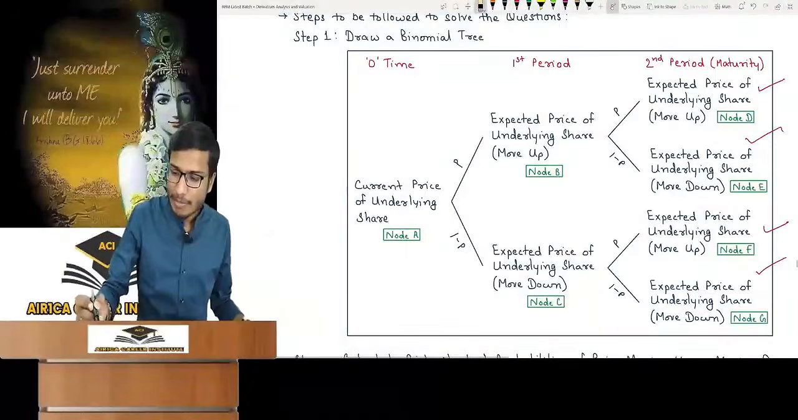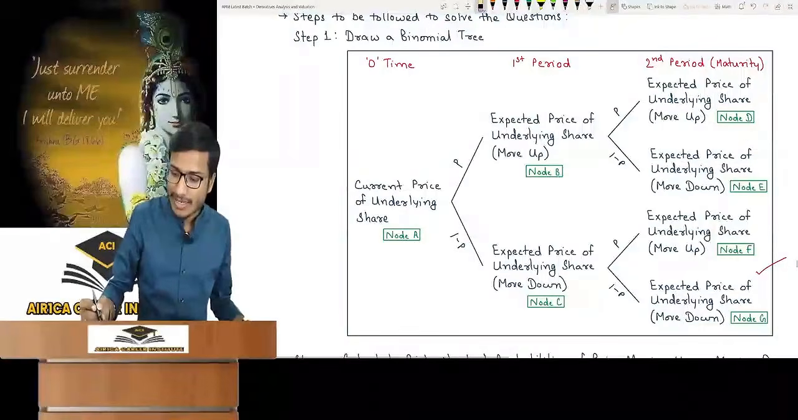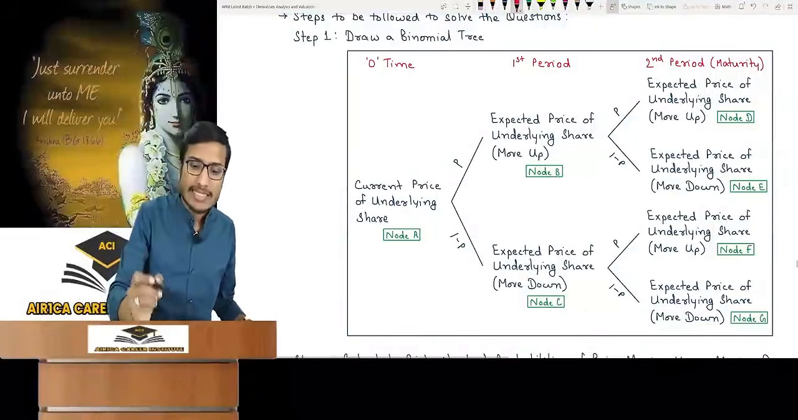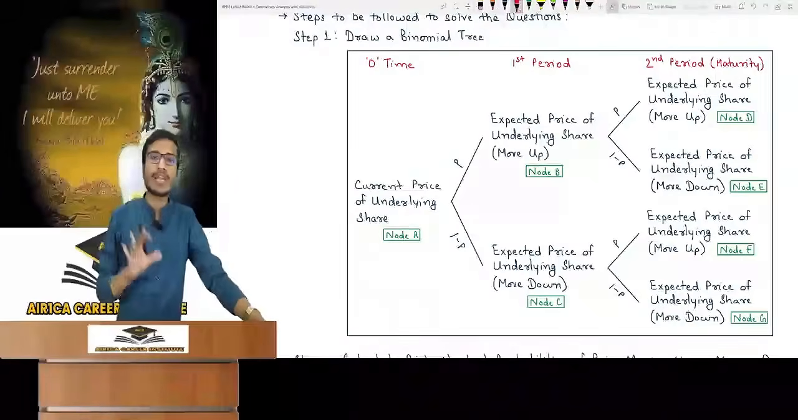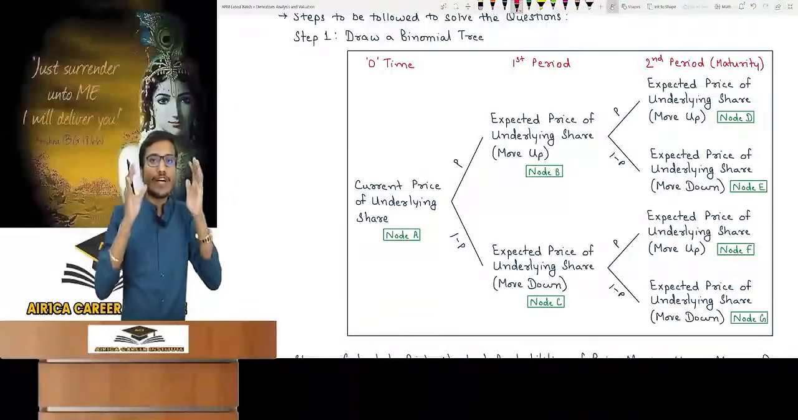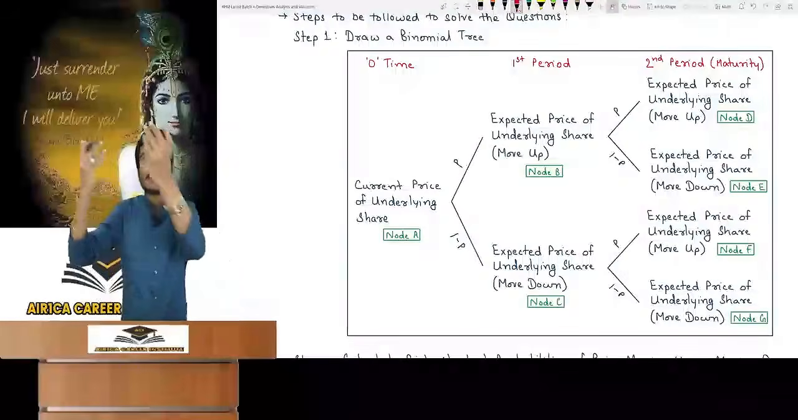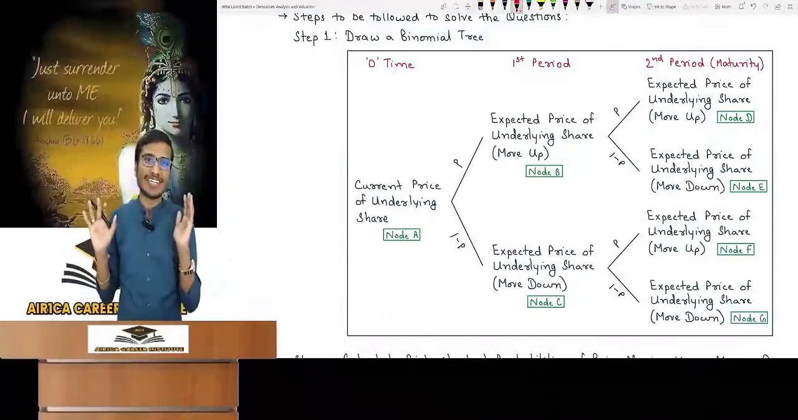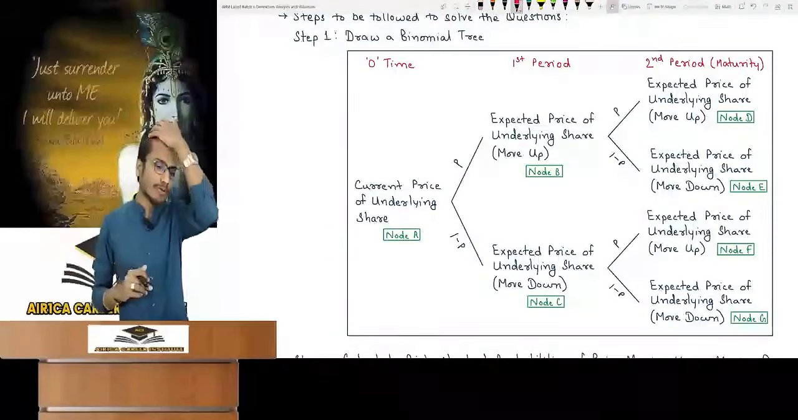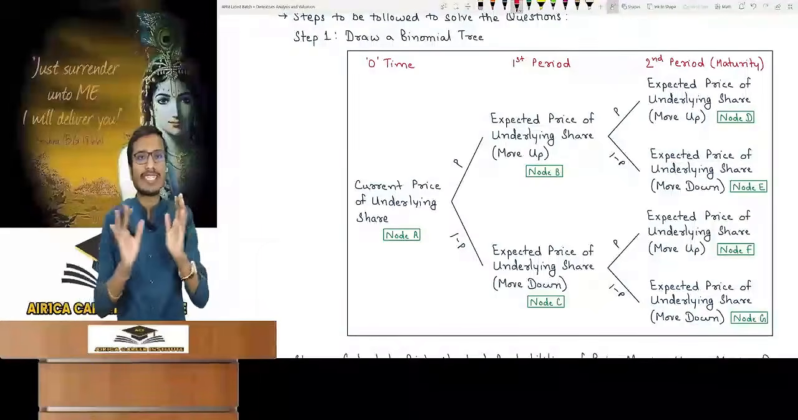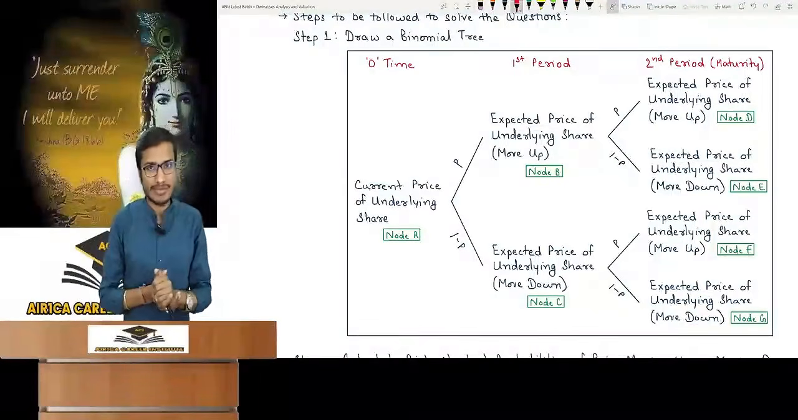In this case, to find out the probability, which data should we use? Which one? Don't get confused about this. The assumption of this model is that the probabilities of move up and move down in the first period will be similar to the probabilities of move up and move down in the second period. Probability of move up and move down will never change. It will remain the same. This is the assumption of the binomial model.